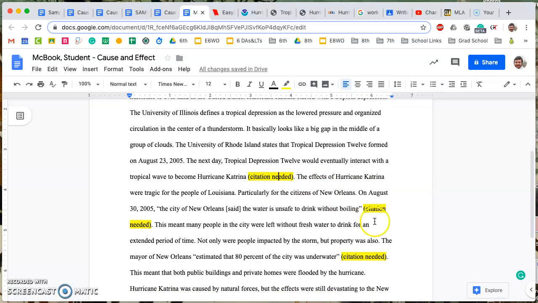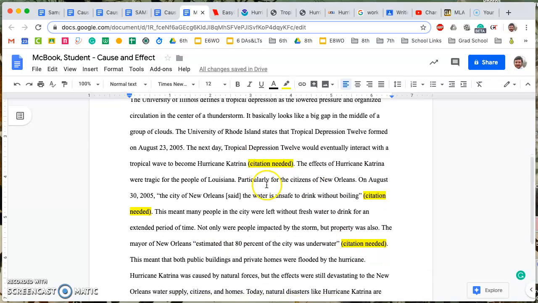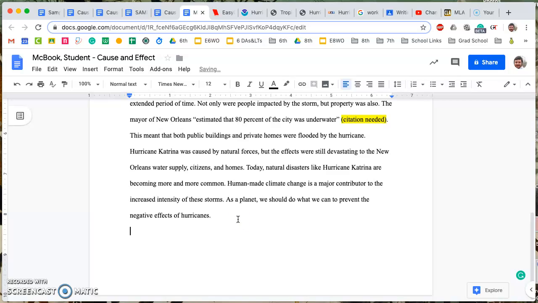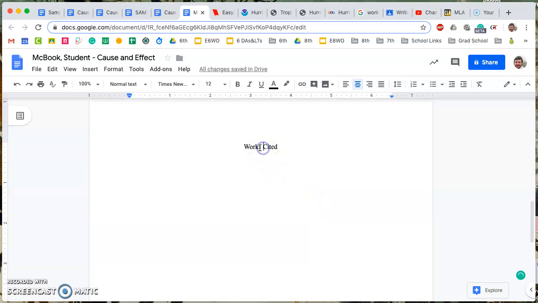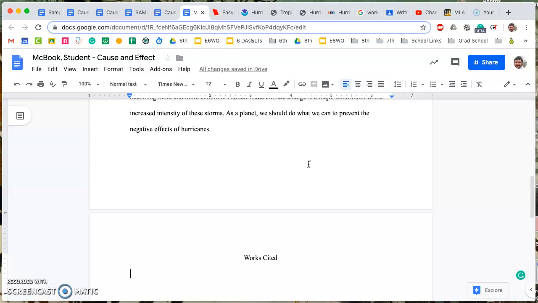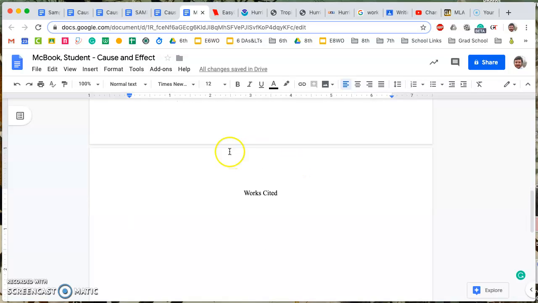I'll also need to add it down here, where I was getting direct quotes this time from the same NPR article. So I left the spot for citations. The first thing that we need to do is make a new page. Go all the way down from your finished or almost finished essay and put Works Cited. Not Work Cited, Works Cited. There will be multiple works, as you at least need those two sources from the sample research.